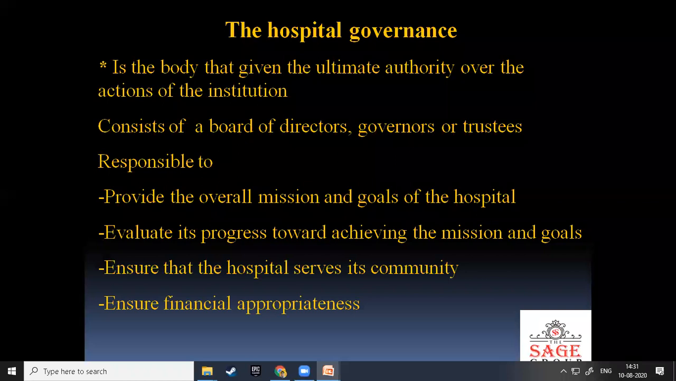They ensure financial appropriateness, whether the financial process or budget of that particular hospital is properly utilized or not, and whether proper distribution of finance or budget in all departments of the hospital is going on or not. They also ensure this through the board of directors or governors.